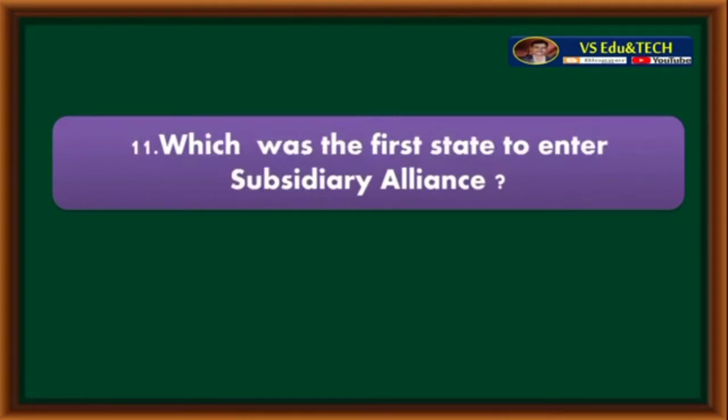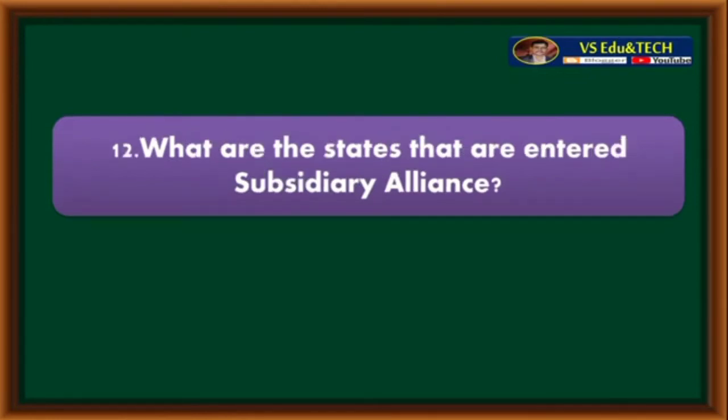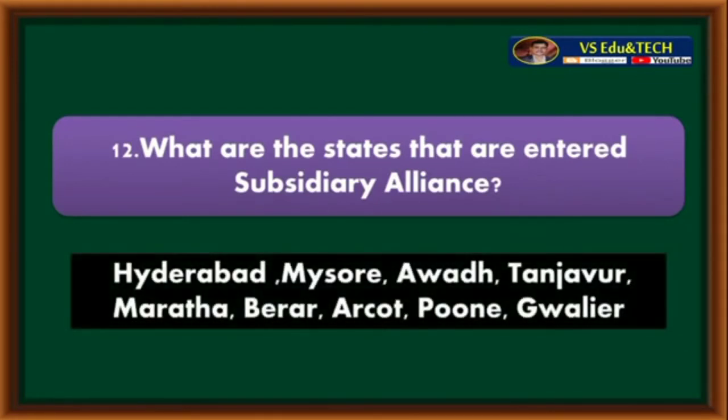Which was the first state to enter subsidiary alliance? Hyderabad was the first state to enter subsidiary alliance. What are the states that entered subsidiary alliance? Hyderabad, Mysore, Oudh, Tanjavur, Maratha, Berar, Arcot, Pune and Gwalior.